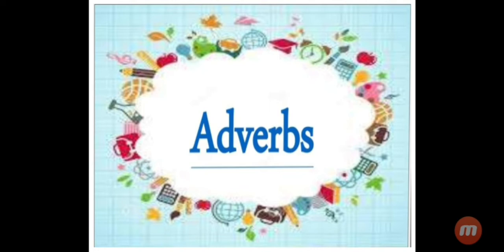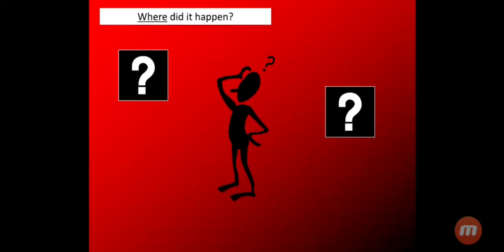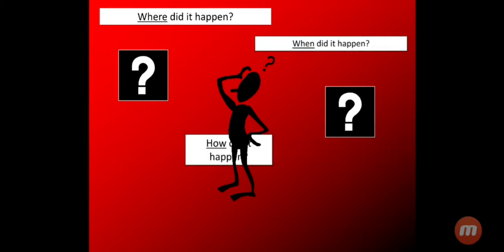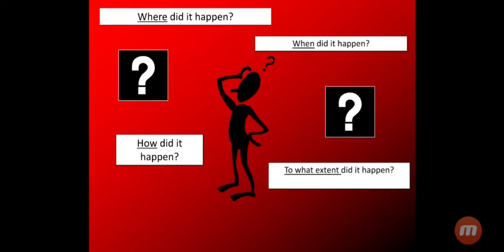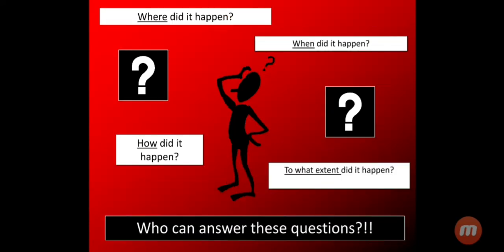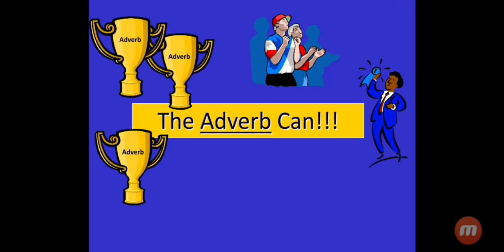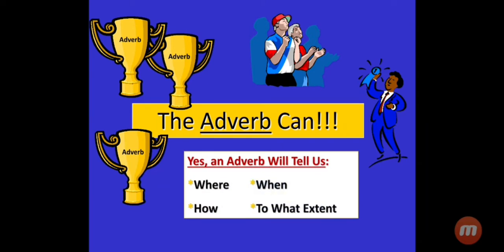In today's class, we are going to study one of the important parts of speech, and that is adverbs. Children, many questions keep on arising in our minds, like where did it happen? When did it happen? How did it happen? To what extent did it happen? Who can answer these questions? The adverb can. Yes, an adverb will tell us where, how, when, and to what extent.